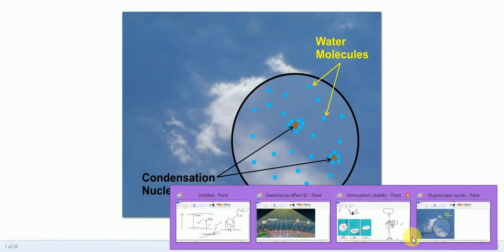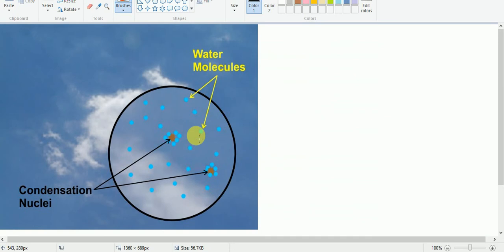Here this is the hygroscopic nucleus. A hygroscopic nucleus means a very small particle which can get wet by water.